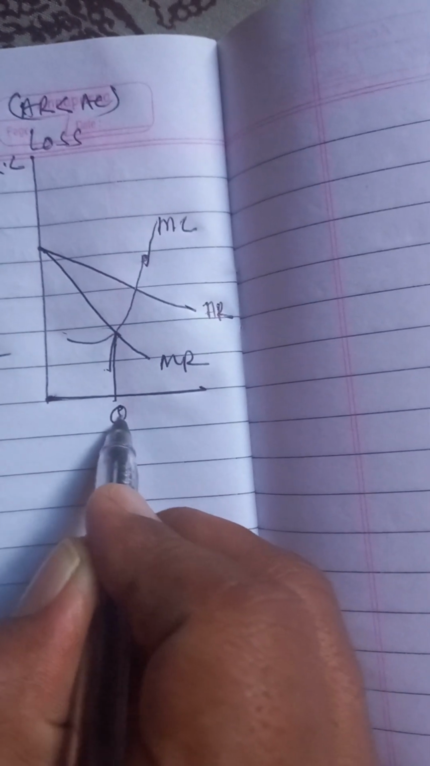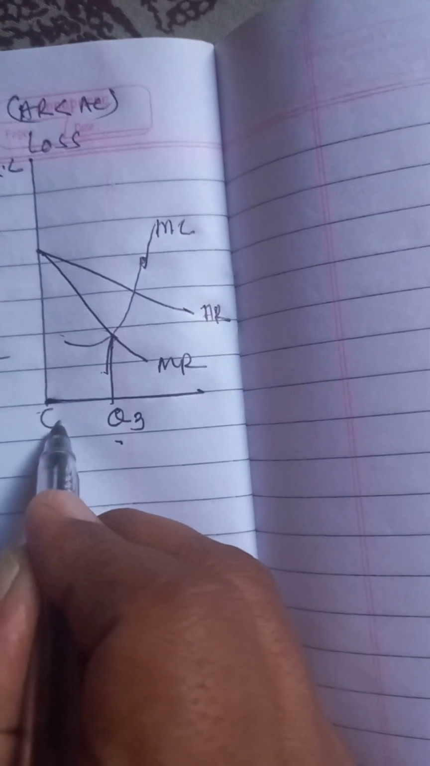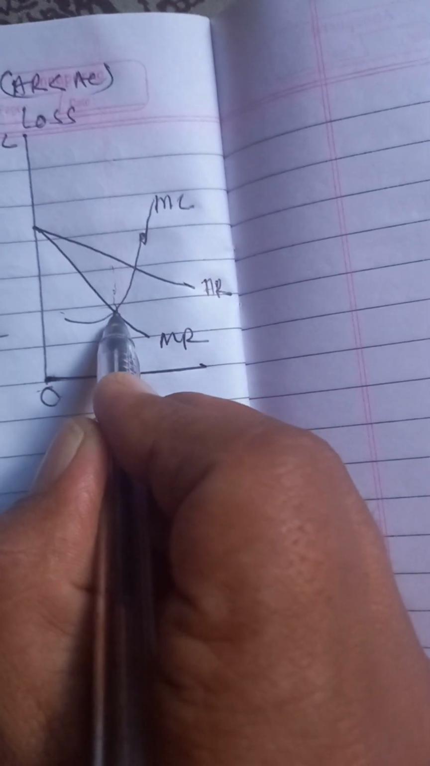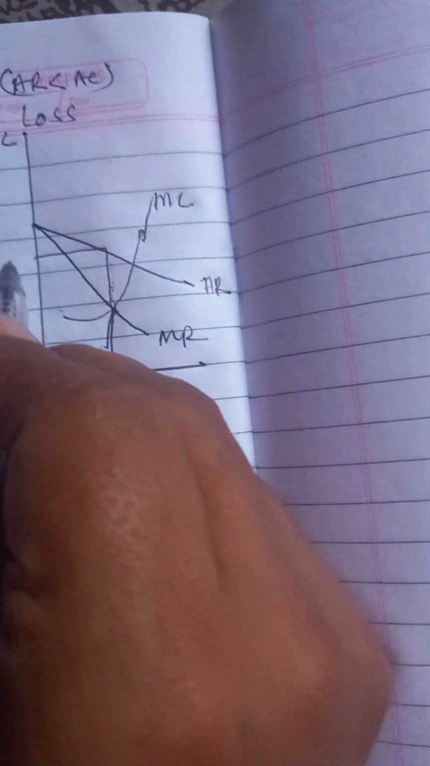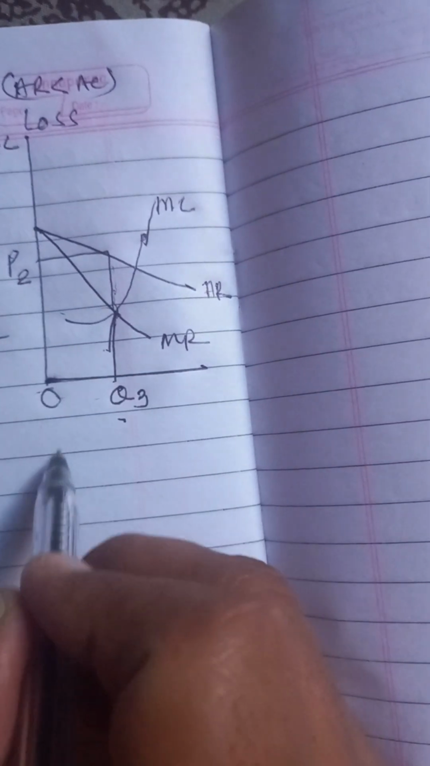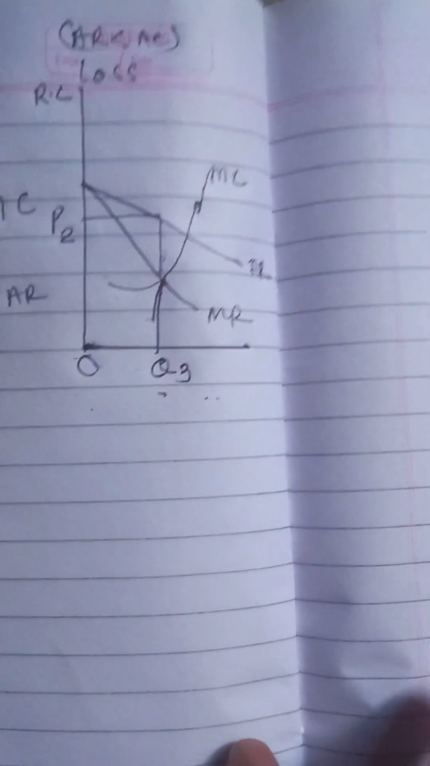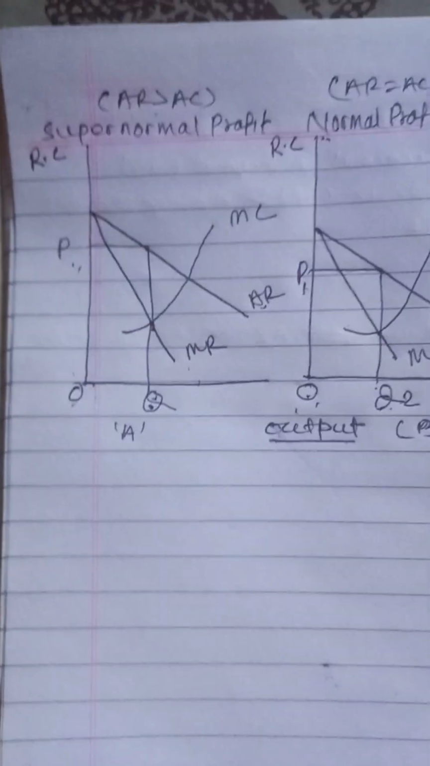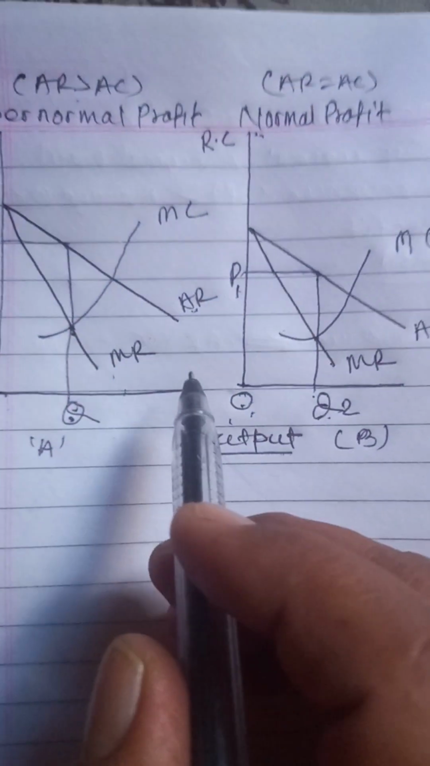output OQ3, okay, OQ3 is produced. This OQ3 output is sold at this price, let us say P2. Yeah, P2 is the price to sell OQ3. In this condition, the output is determined. And so let us see in the next, from the first picture we will start with the firm's average revenue.